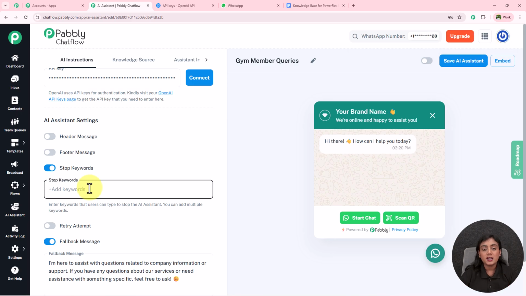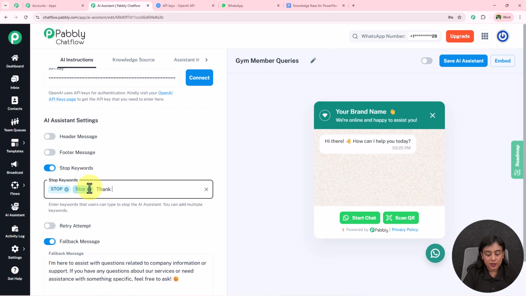is going to be sent by our customer towards this bot, and as those specific words are going to be forwarded, automatically this AI assistant is going to stop working for our customer. Okay, so let's suppose I'm going to enter a keyword over here as stop. Enter and press the enter key to save the keyword. Okay, in this manner you can enter most of the keywords according to your requirement.